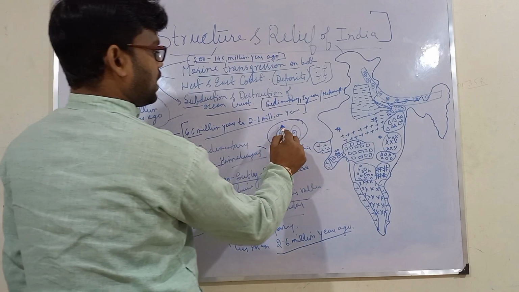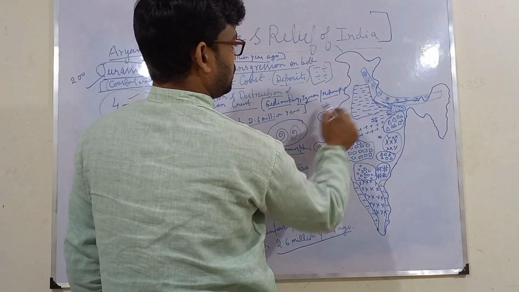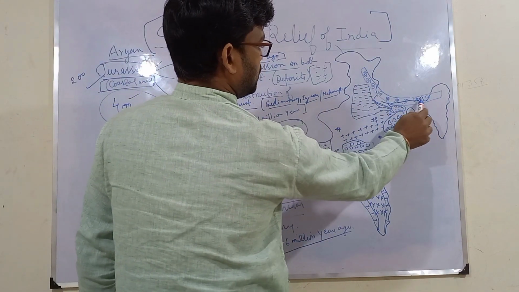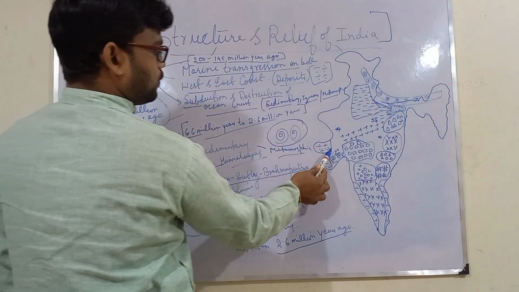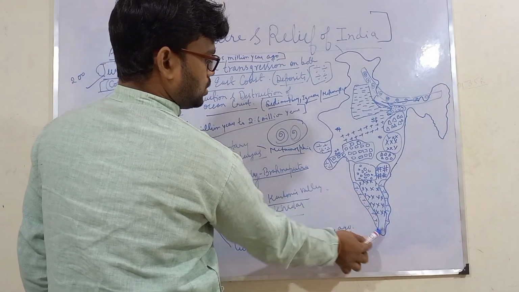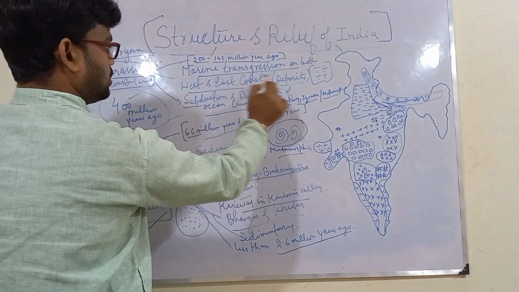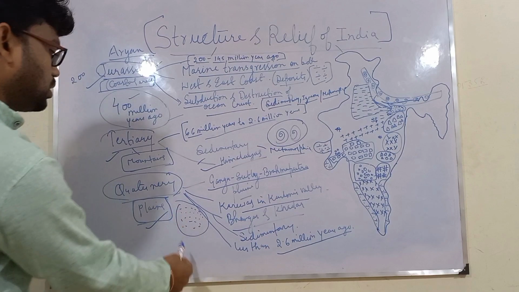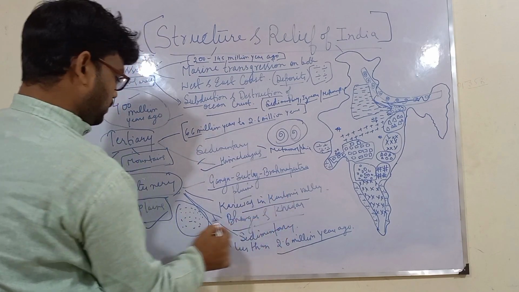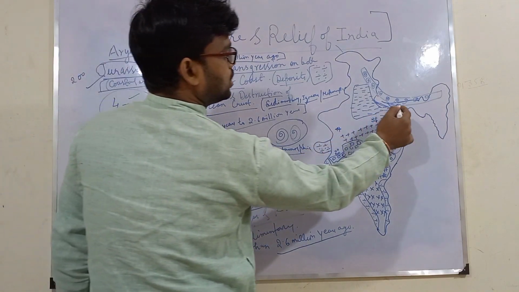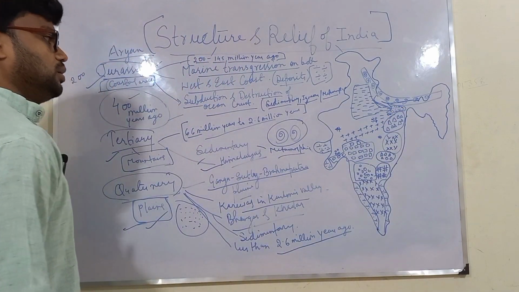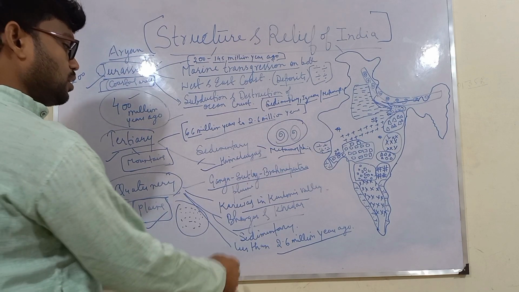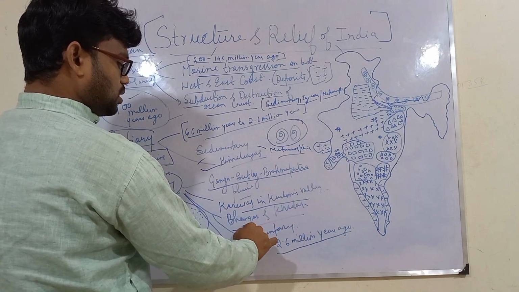This Tertiary rocks I have tried to represent here in this manner. This is under Himalaya. All this portion covers Tertiary rock. Jurassic rock, of course, in these coastal areas, this portion I have marked with this division sign. And Quaternary rocks mainly in the plains, I have tried to mark with dots here. See here in the plains of Bihar and UP, these are mainly Quaternary rocks. Quaternary rocks, I have written here, see Bhangar and Khadar.